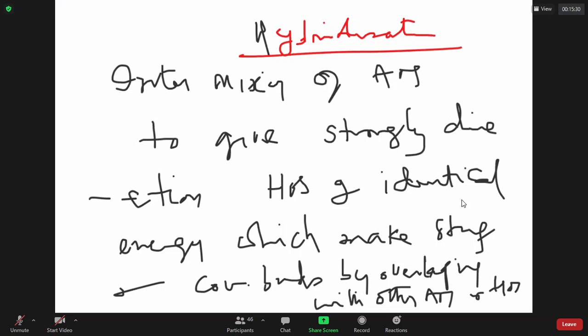This hybridization scheme will give you orbitals which have strong directional property, which are identical, and which make strong sigma covalent bonds. Normally, if you take a pure s orbital with another pure s orbital, it may not give a strong sigma bond because one spherical s orbital may not be able to overlap with another spherical s orbital, because you can't place one ball over another ball.